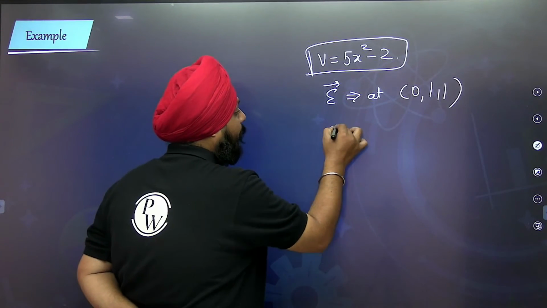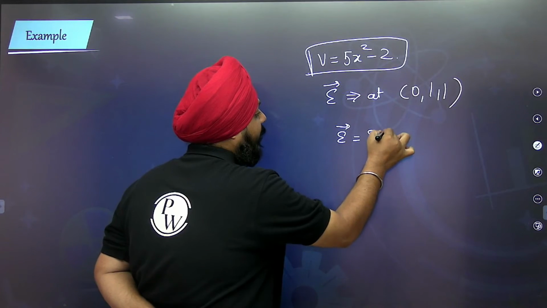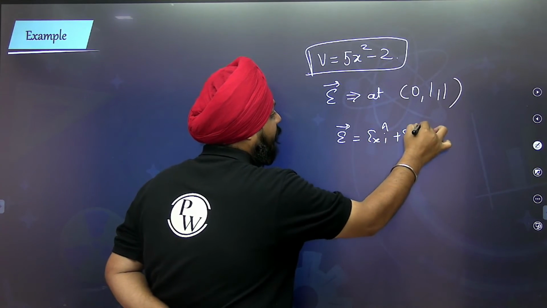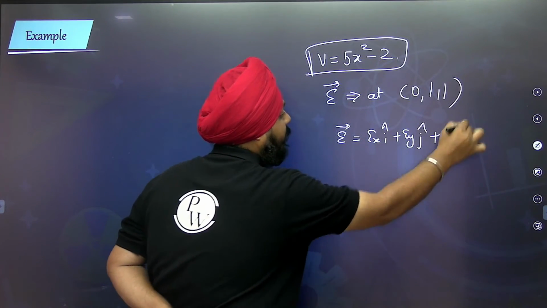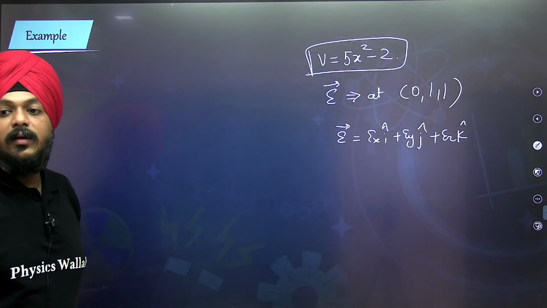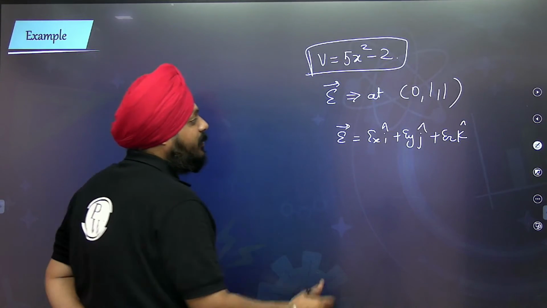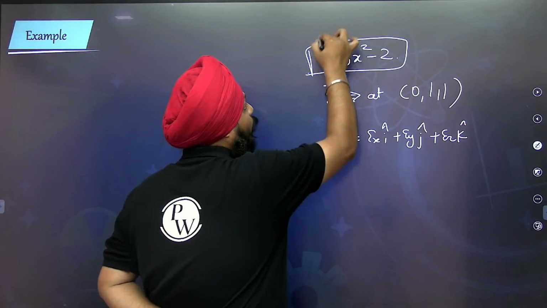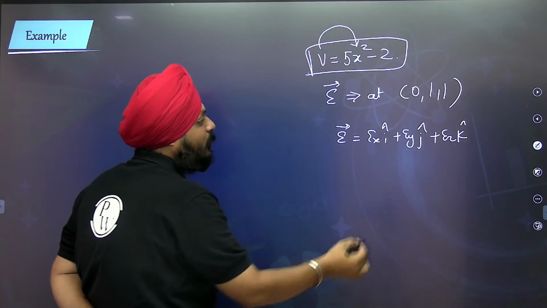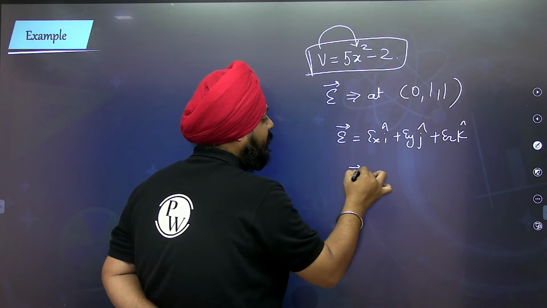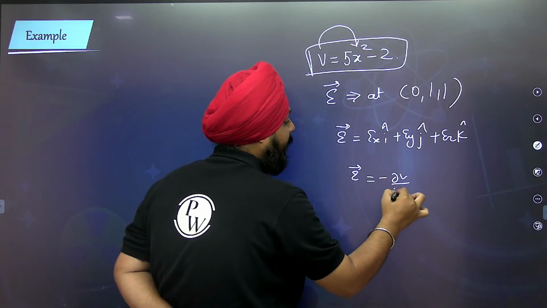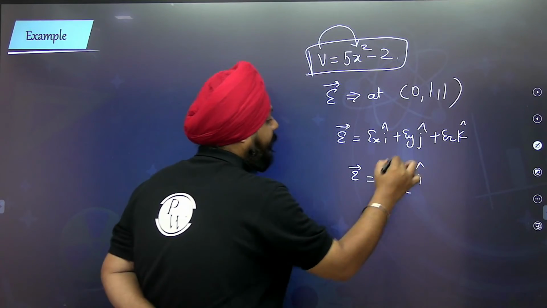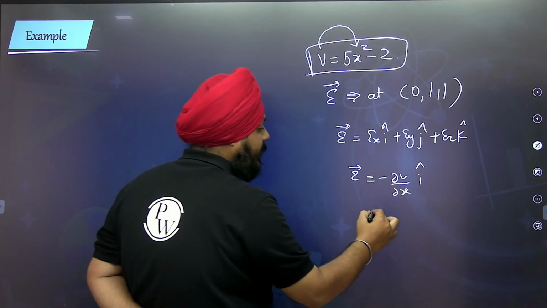In vector form, the electric field is defined as Ex i plus Ey j plus Ez k. Here we have only V that depends on x, so y and z don't matter. So this is going to be negative of del V by del x i.